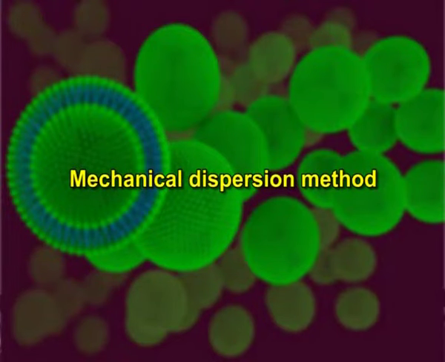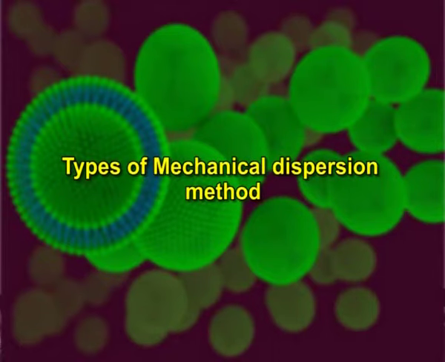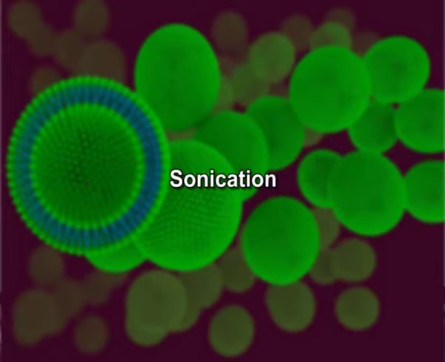Now we will discuss mechanical dispersion method. The following are types of mechanical dispersion methods. First method is sonication. Sonication is widely used method for the preparation of SUV. Here MLVs are sonicated either with a bath type sonicator or a probe sonicator under an inert atmosphere.